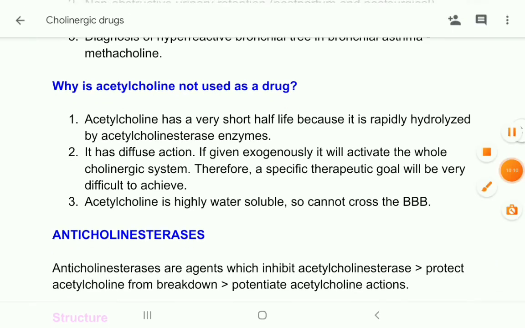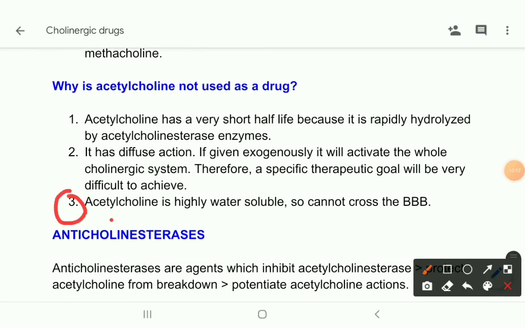And another reason is that acetylcholine is highly water soluble, so it cannot cross the blood brain barrier, so it is not suitable for using orally, or it is not suitable where we need to cross the blood brain barrier. So